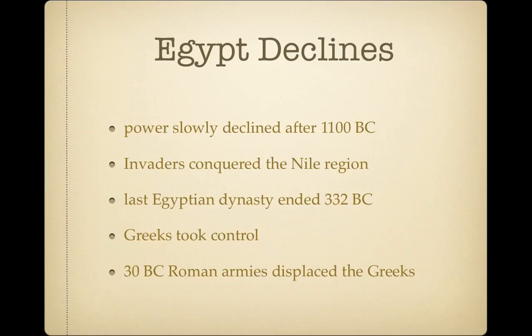We come to the decline of Egypt. After 1100 BC, the power slowly declined. Invaders such as the Assyrians and the Persians conquered the Nile region. In 332 BC, the last Egyptian dynasty ended as the Greeks took control. In 30 BC, Roman armies displaced the Greeks. Each new conqueror was eager to add the fertile Nile Valley to its growing empire. This brings us to the conclusion of Egypt as its own empire.